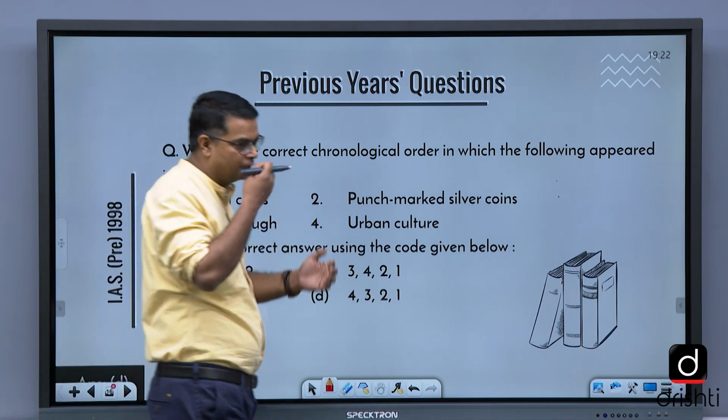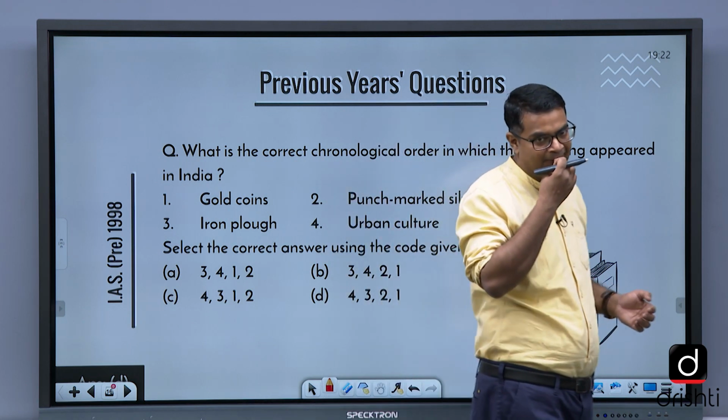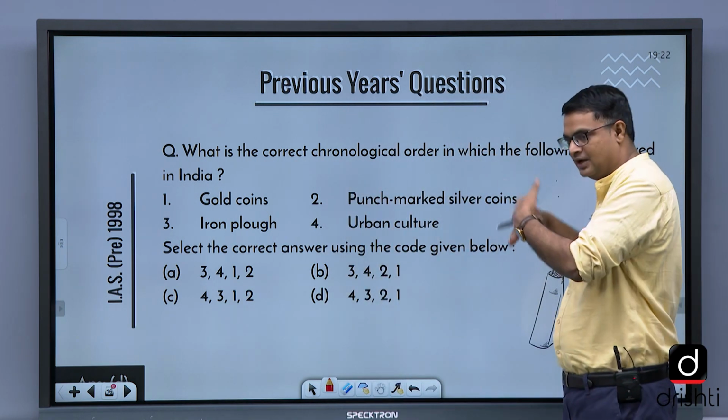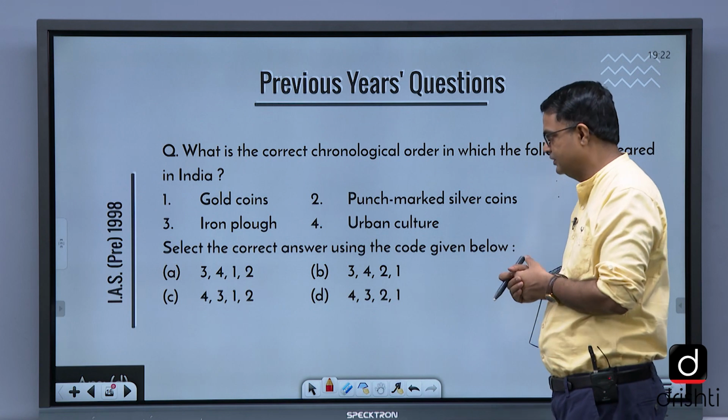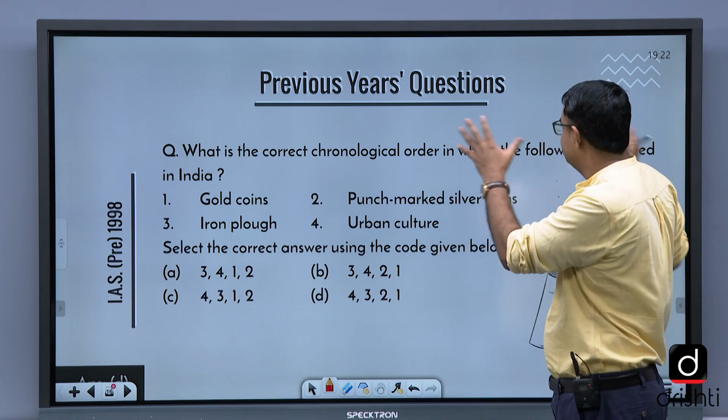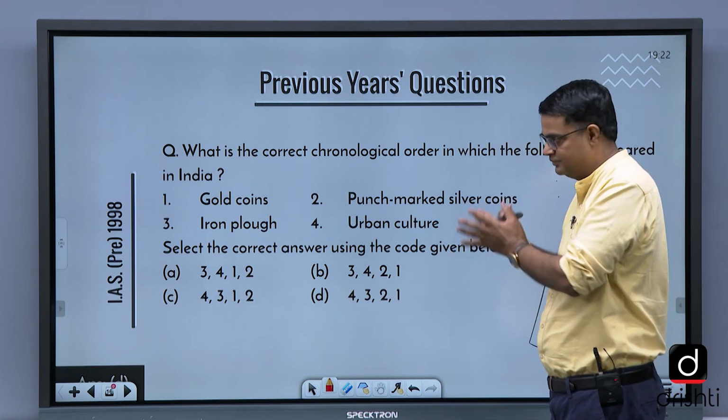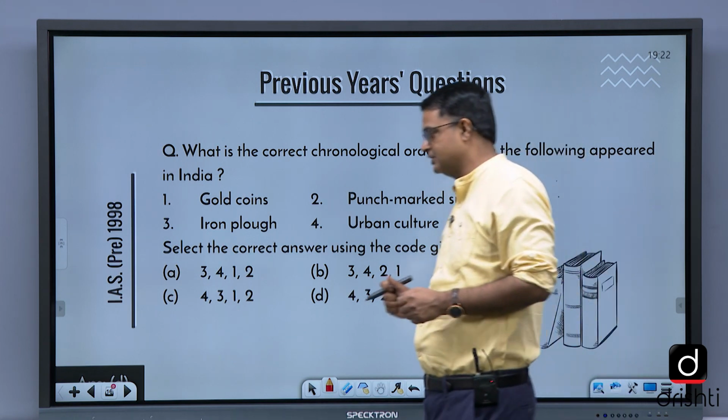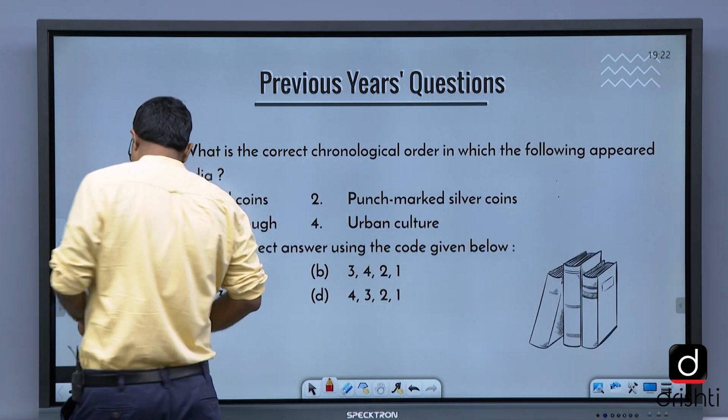Then gold coins also, in the Gupta period, a large number of gold coins were issued. So it is a general question, you can say. This particular question is a general question that was asked in 1998.